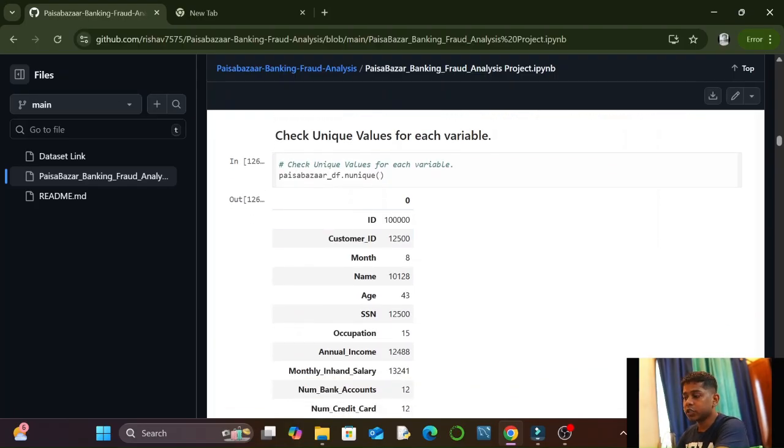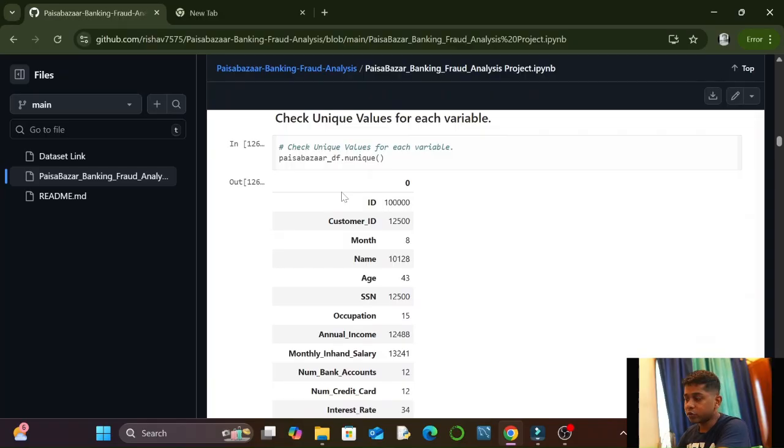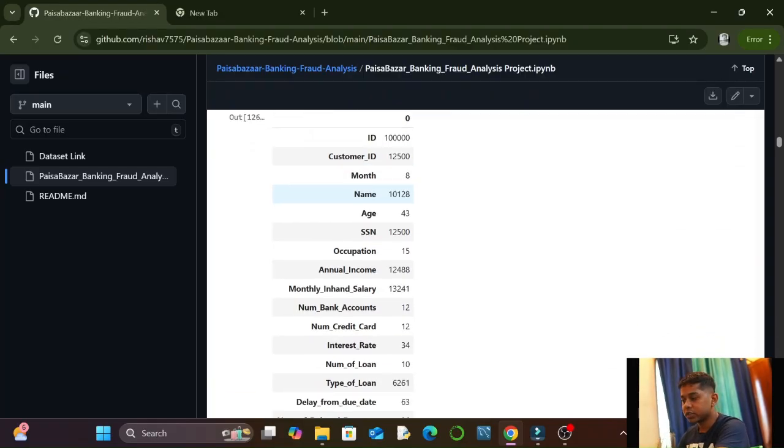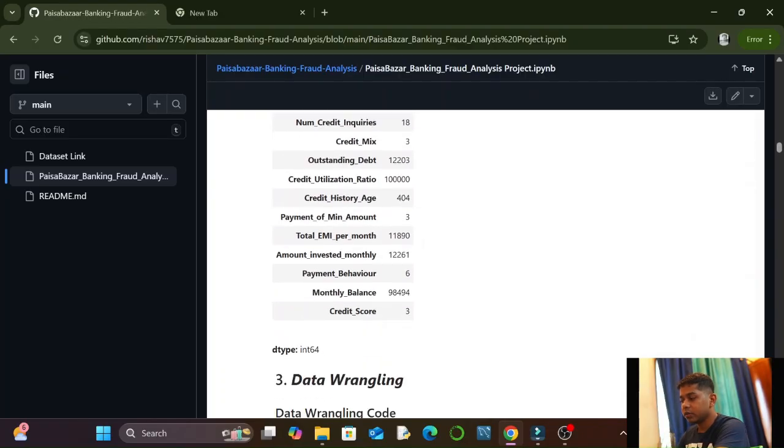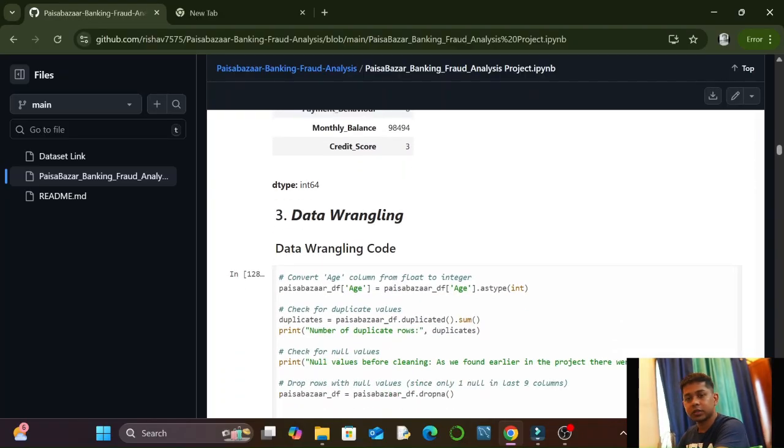Check unique values for each variable. After that, we have checked nunique values, that means the number of unique values in all the columns. And you can see we have got the table with the number of unique values in every column.